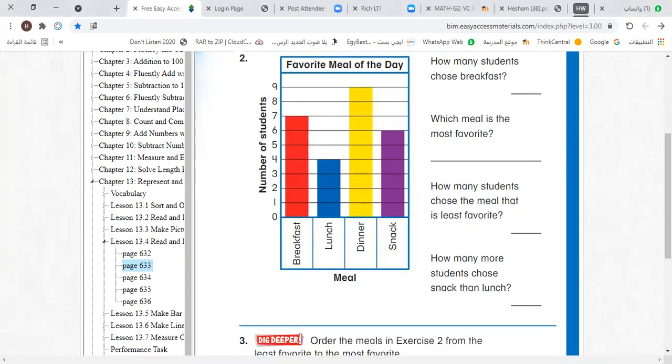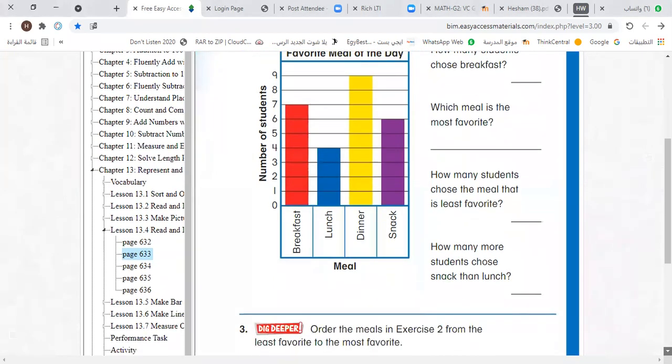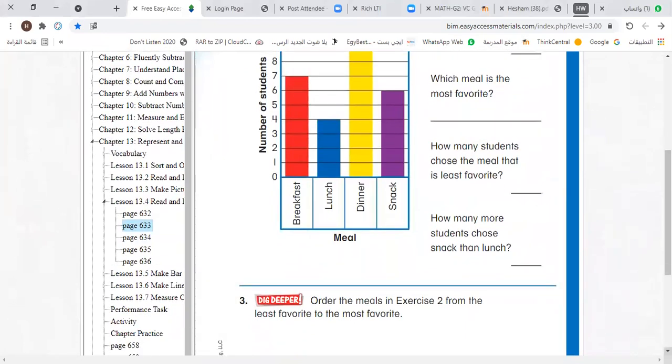Fine, thank you. Adam, how many students choose breakfast? 7. Yes, this is the bar of the breakfast. This red bar. The end point of this red bar is at 7. It means that 7 students choose breakfast. Excellent, thank you. Let's write here 7. Okay, that's right. I love you. I love you too. Thank you, Adam.